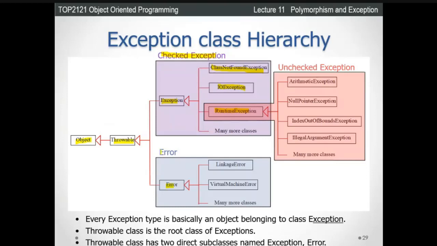Under the Error class, we have classes such as LinkageError, VirtualMachineError, and other classes here. Under the RuntimeException, we have the unchecked exceptions, and we have ArithmeticException. We are going to use all of these: NullPointerException, IndexOutOfBoundsException, IllegalArgumentException, and many other classes here. All right.